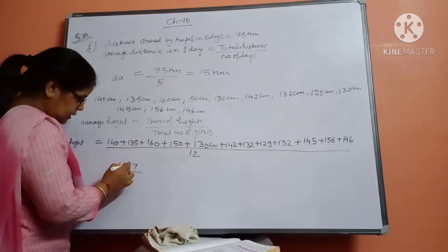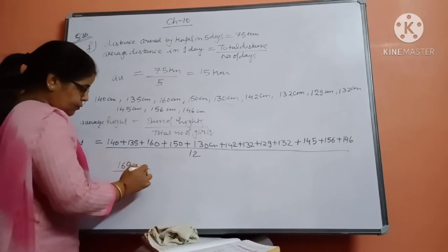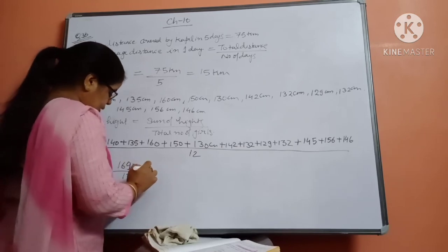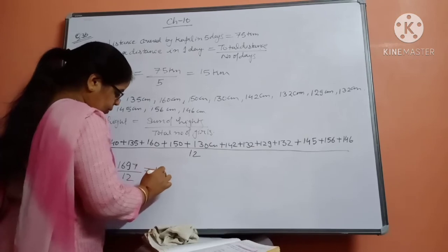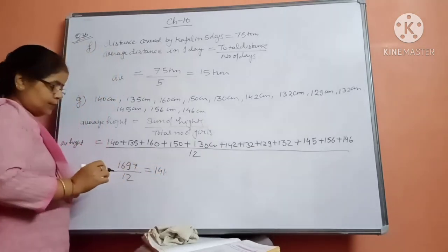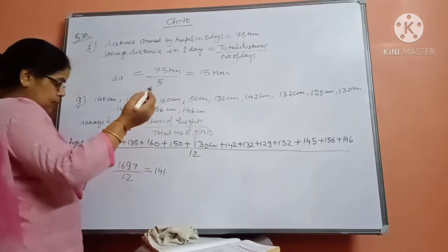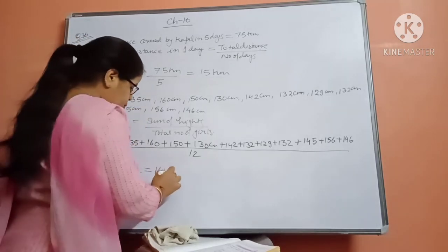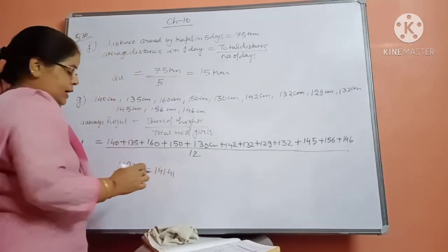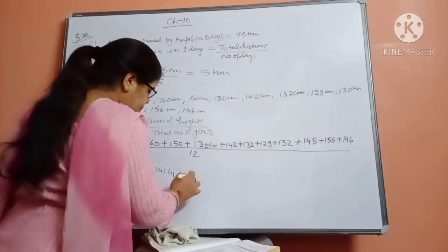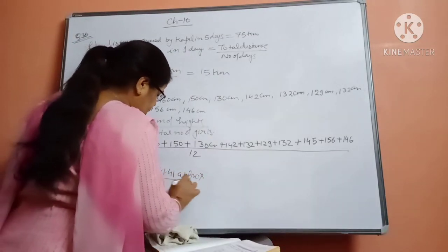It will come 1697. Okay, and if you will add and after division, it will come 141.41 maybe. It will come very big number, but only up to 2 decimal places we are taking, and you can write that approximately up to here it will come.